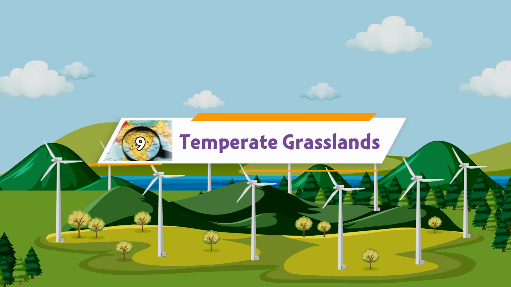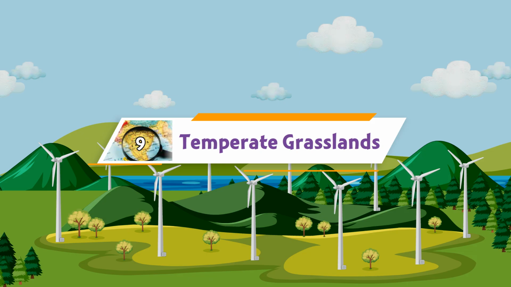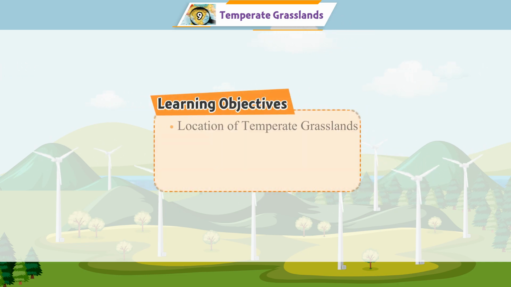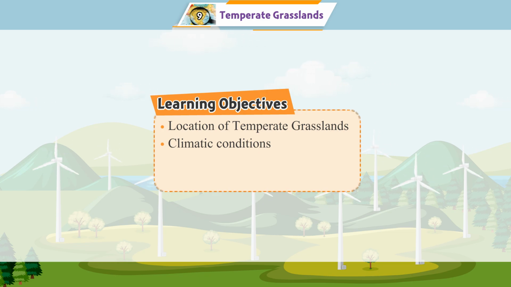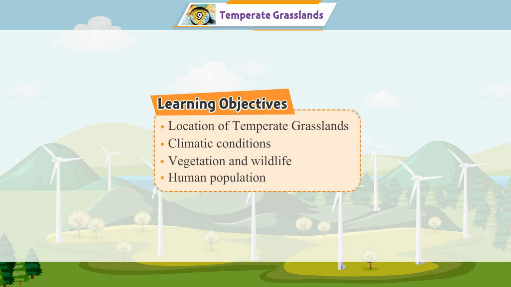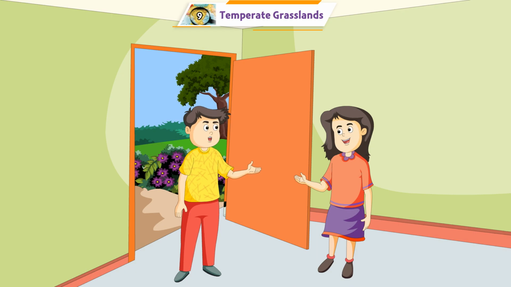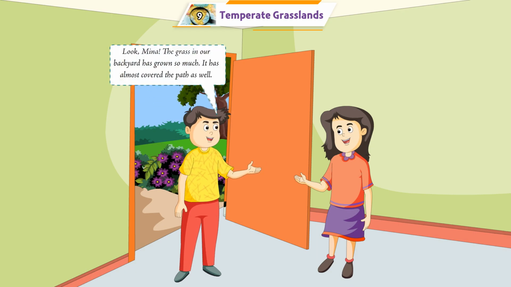Chapter 9. Temperate Grasslands. Learning Objectives. Location of temperate grasslands, climatic conditions, vegetation and wildlife. Human population. Let's begin. Look, Meena, the grass in our backyard has grown so much, it has almost covered the